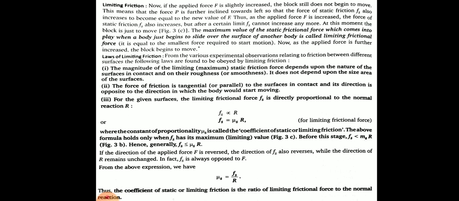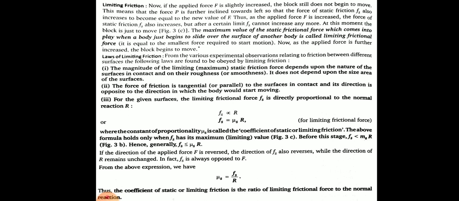There are certain laws of limiting friction. First law says that magnitude of limiting friction depends on nature of surface in contact. It does not depend on size and area.